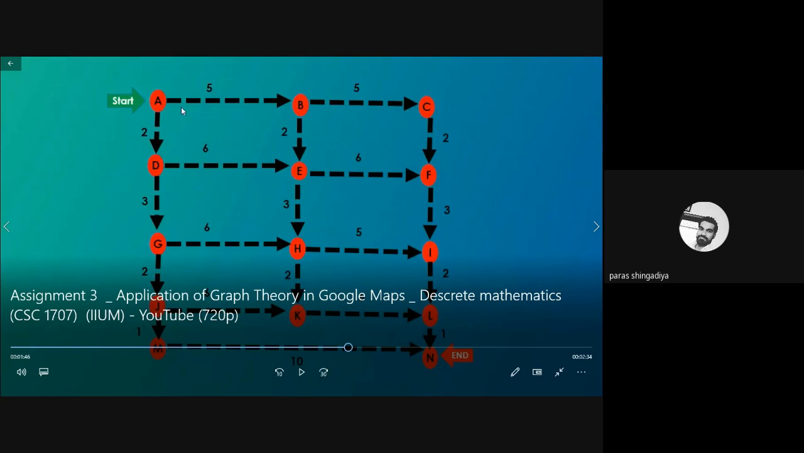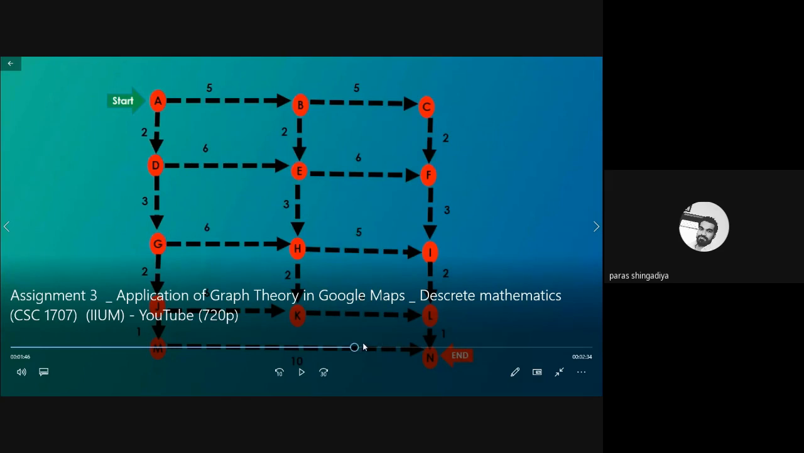You can also mention the distance between A and B here, B and C here, and then we'll calculate the total. So here in this second one, the distances are given between two sub-locations. A to B, what is the distance? That is 5 kilometers. B to C is also 5 kilometers. That's arbitrary, you can use any unit. D to E is 6 kilometers, and so on.